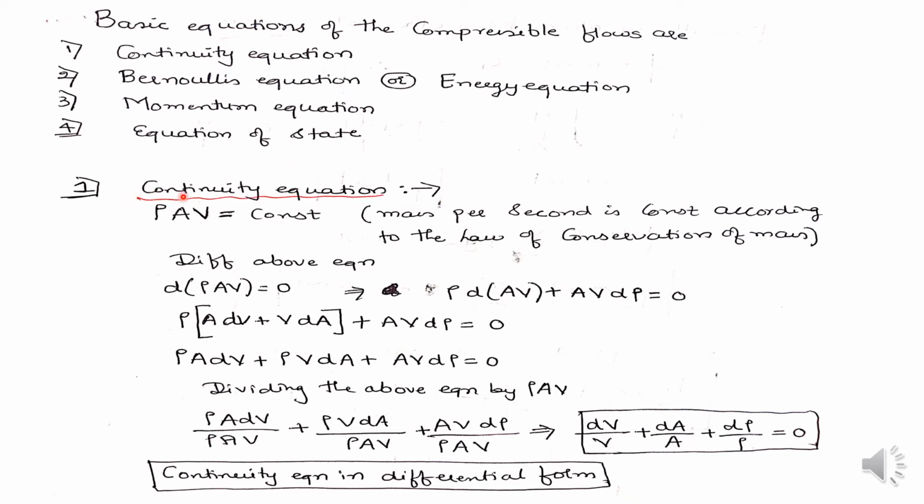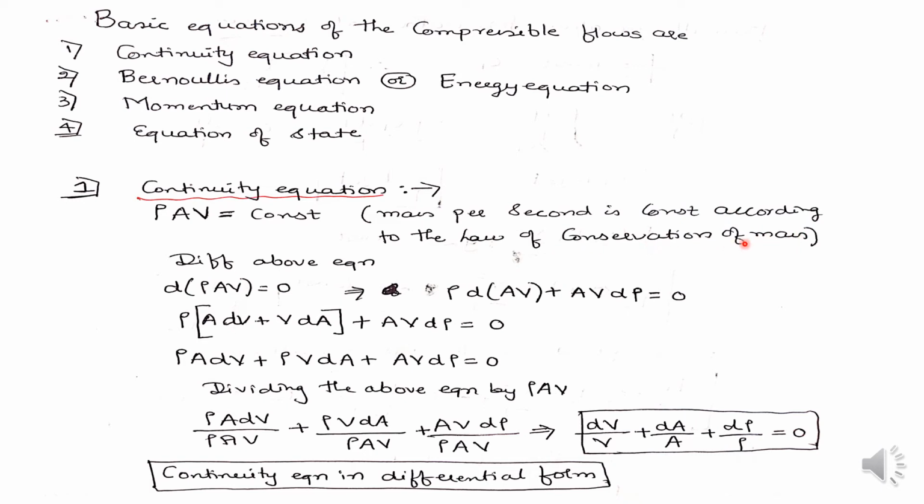First we will study the continuity equation. Already in the second module, kinematics of fluid flow, we have studied this continuity equation, that is rho into A into V is equal to constant. Rho A V is nothing but the mass flow rate per second, which is constant according to the law of conservation of mass.